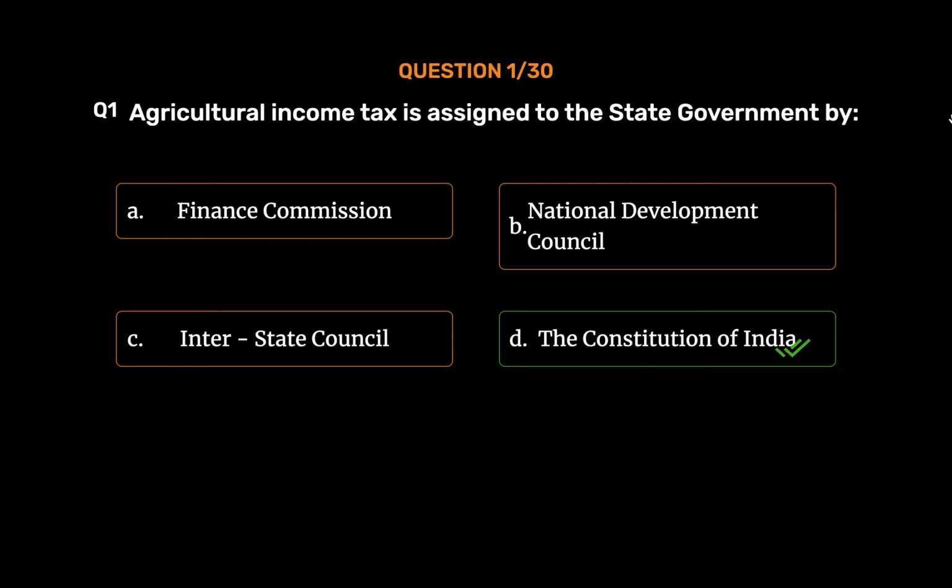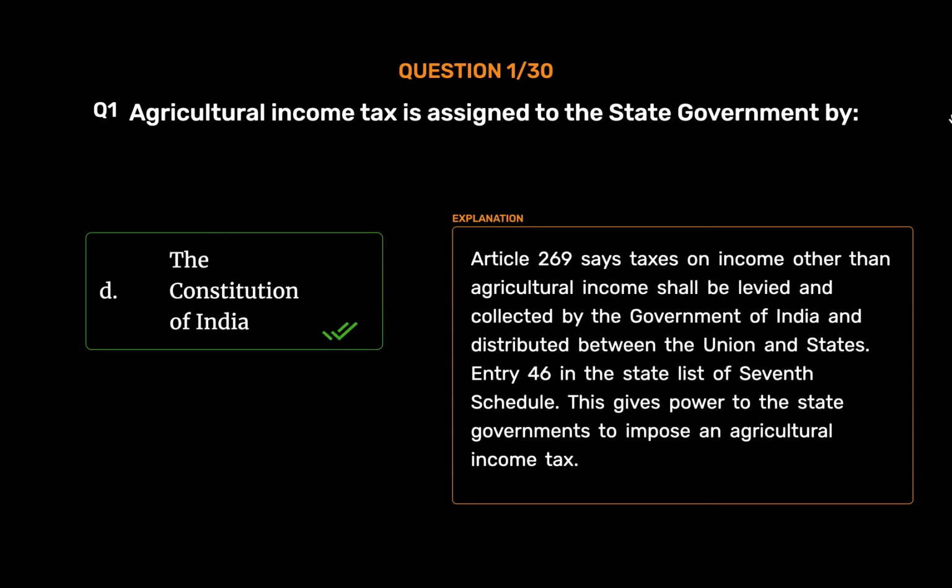The Constitution of India. Article 269 says taxes on income other than agricultural income shall be levied and collected by the Government of India and distributed between the Union and states. Entry 46 in the state list of the 7th schedule gives power to the state governments to impose an agricultural income tax.